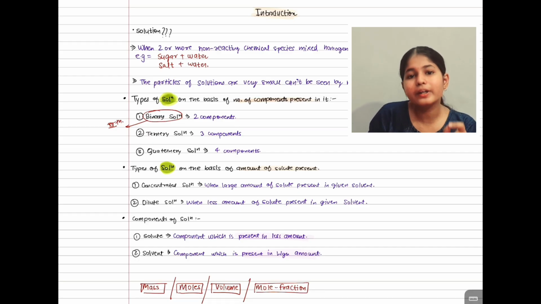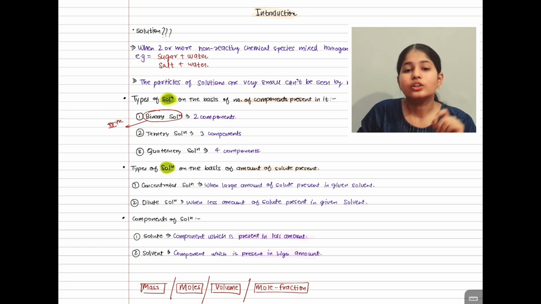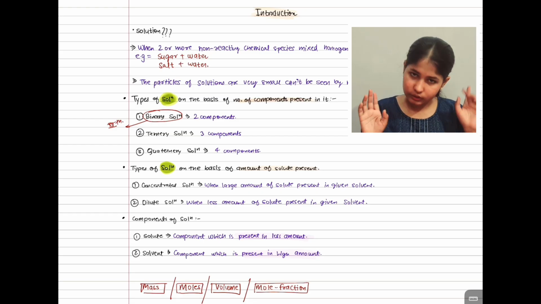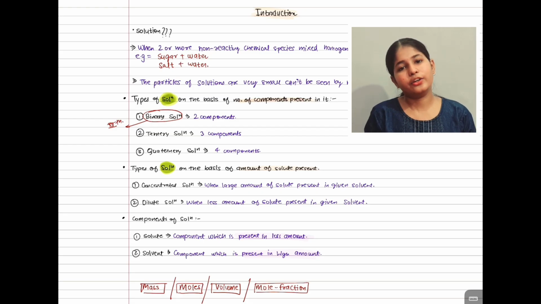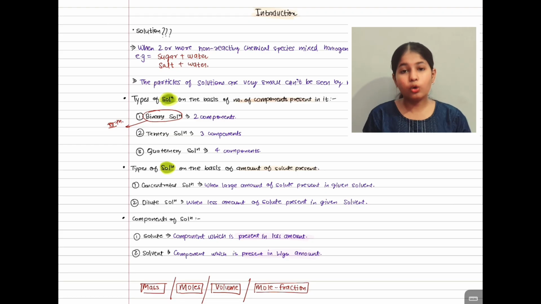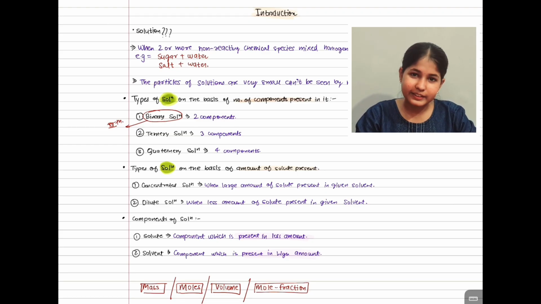Open the main topic, moles. Moles is very important to learn. So simply go and find the videos and the questions, and first complete them. I hope you have understood. Today I have taken very small topics, and I hope I have taken enough time to complete all these. If you have any doubt, you can ask me in the comment section.